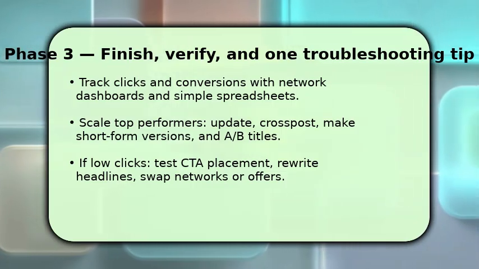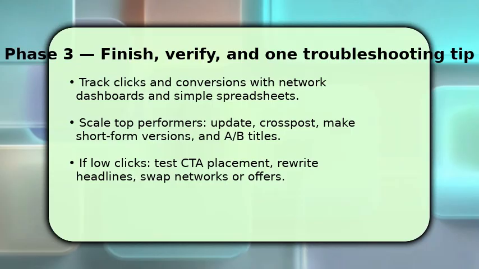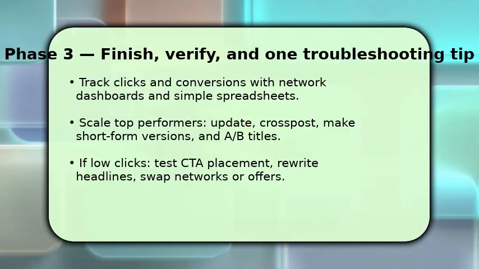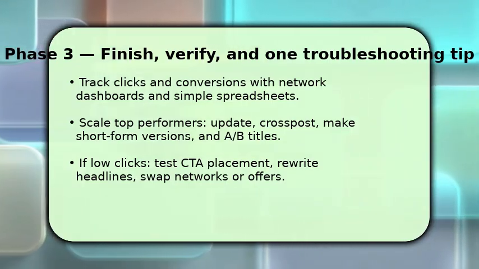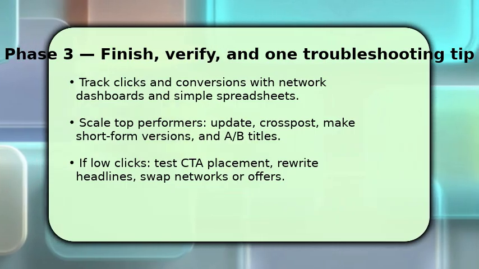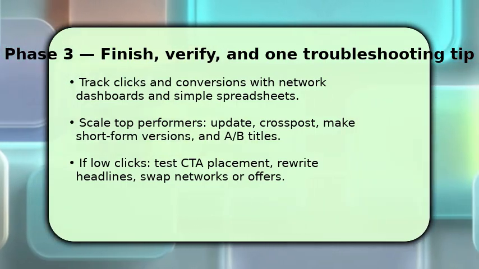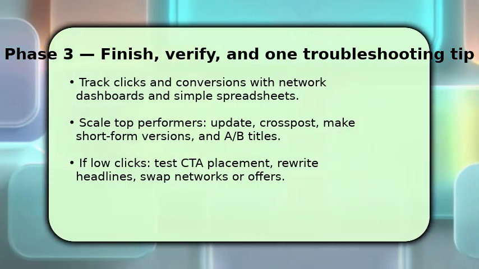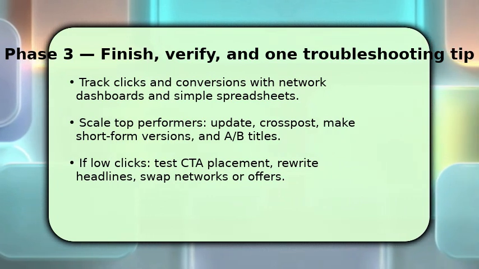If results are poor, test moving CTAs, rewriting headlines, or swapping offers. Often that fixes low engagement. Lastly, make small iterative changes weekly. Consistency compounds, and your zero investment system will grow into steady affiliate income.